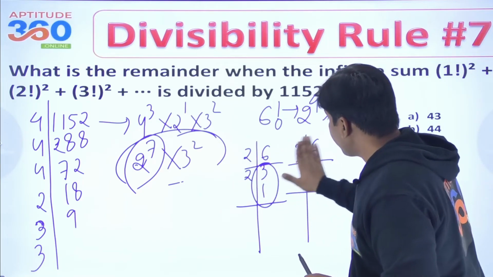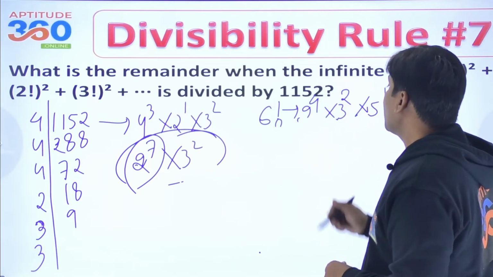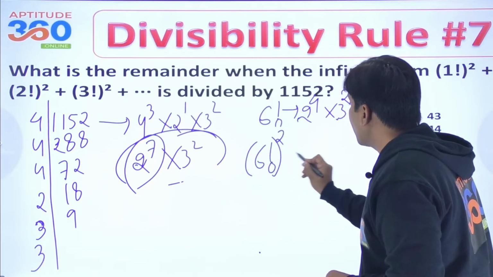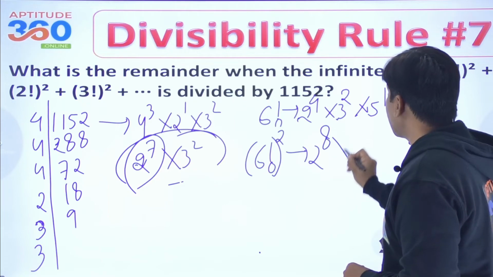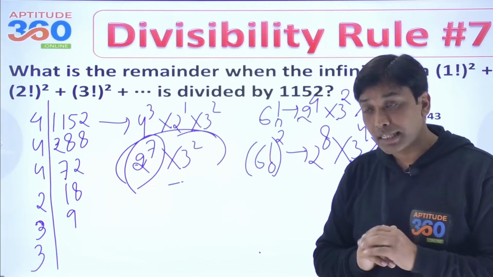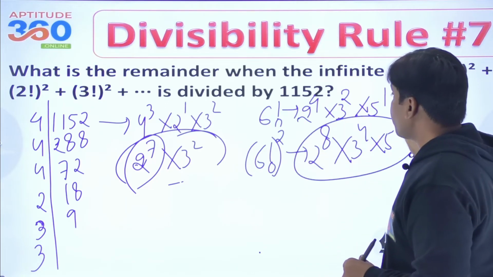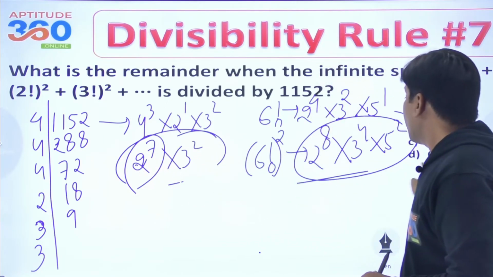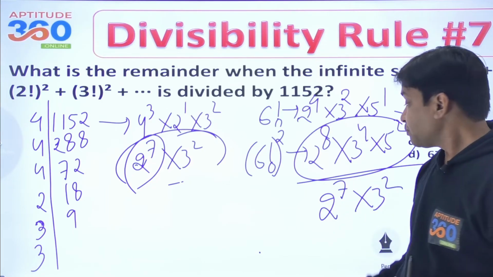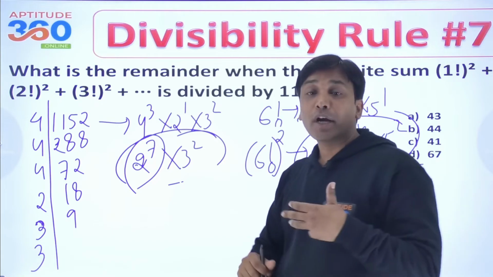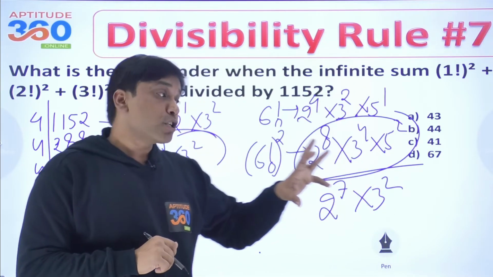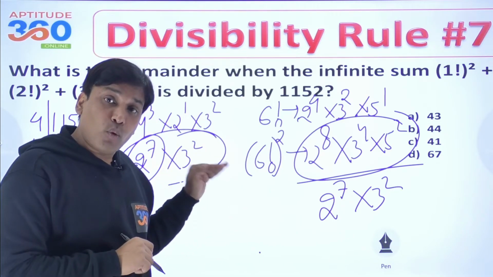Now this is the prime factorization of 6 factorial, which is 2^4. And if you do the 6 factorial square, don't you think this is 2^8 and 3^4 and 5 square? I hope you understand this thing. Now this number for sure should be divisible by 2^7 and 3 square. So what I am trying to tell you is 6 factorial square onwards, all the numbers will certainly be divisible by 1152.